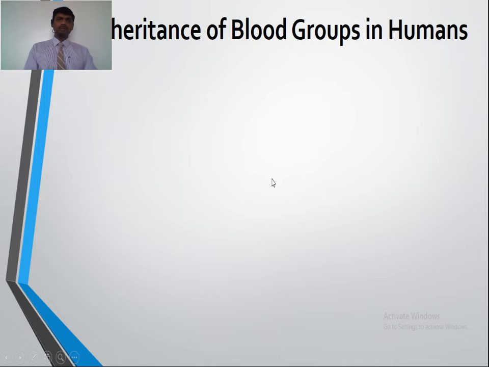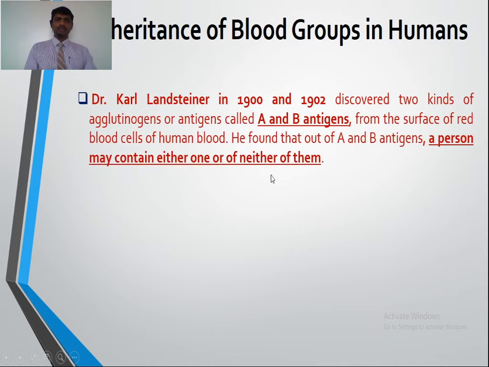Now we are going to the inheritance of blood group in humans. Dr. Karl Landsteiner, in 1900 and 1902, discovered two kinds of agglutinogens or antigens called A and B antigen.